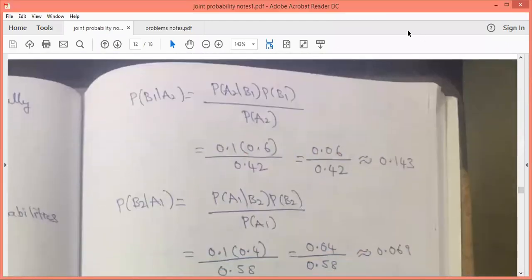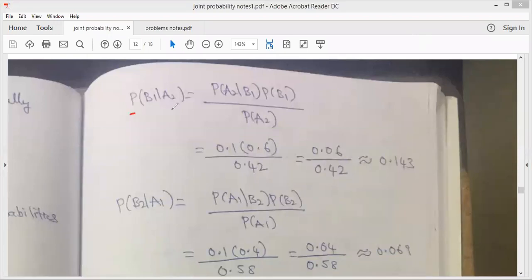Similarly, we have to find out error transmission. Probability of B1 given A2: reverse these two, probability of A2 given B1 into probability of B1 divided by probability of A2. Substituting those values, we get 0.143. Similarly, probability of B2 given A1 is probability of A1 given B2 into probability of B2 divided by probability of A1.